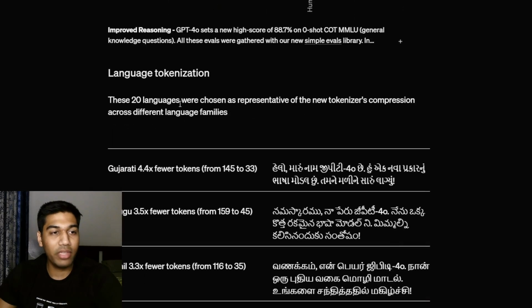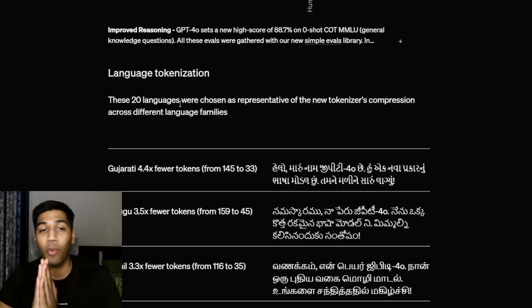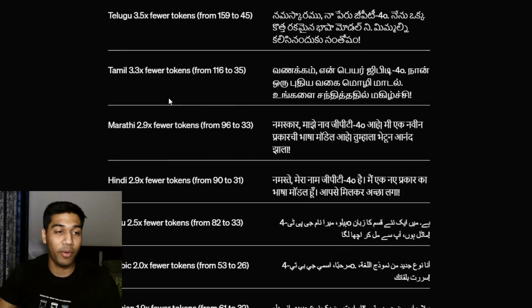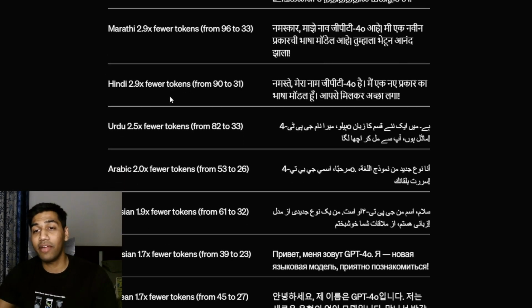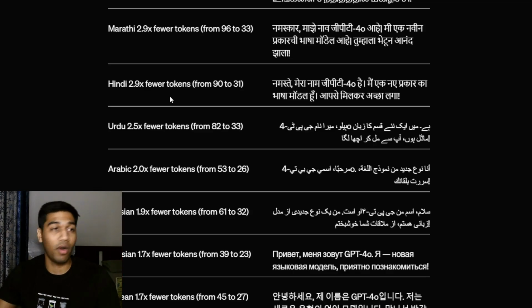Now, if you come below, they have also done one very, very amazing thing. Very simply, they have decreased the number of tokens required to use it in other languages, for example Gujarati, Tamil, which are languages in India, and Hindi, right? They have decreased the number of tokens used. That means anyone across the world can use OpenAI models to build AI apps in their own language, which works for them. Again, that's amazing that they're working on all the aspects, not just a single aspect in one place.